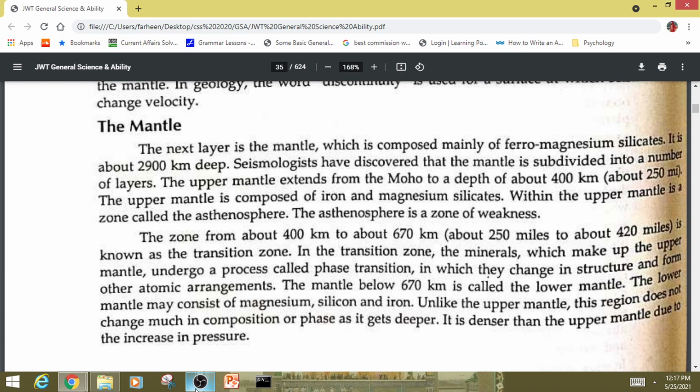The lower mantle might consist of magnesium, silicon, and iron. Unlike the upper mantle, this region does not change much in composition or phase. As it gets deeper, it is denser than the upper mantle due to the increase in pressure.